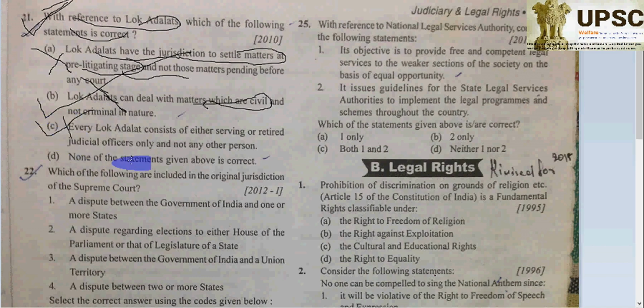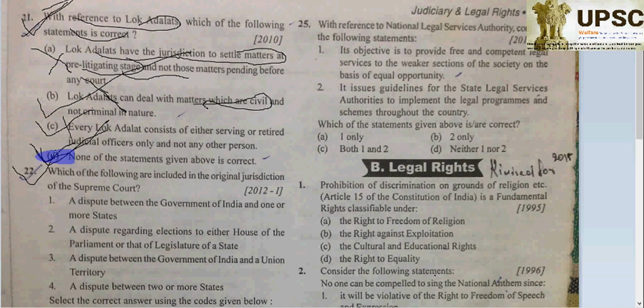Now, none of these statements is correct, so definitely we have the choice only of D. Why? Because a case pending in a regular court can be transferred to the Lok Adalat if both parties agree. These are usually presided over by a retired judge, as we know, and social activists and members of the legal profession also participate there. Lok Adalat can deal with any matter falling within the jurisdiction of civil and criminal courts also. So D will be correct once again.